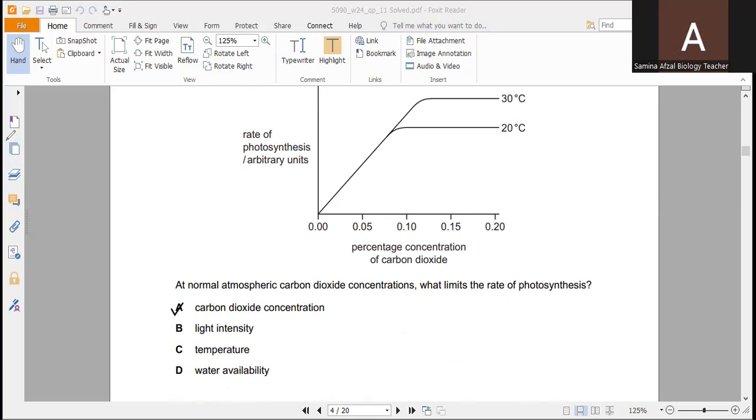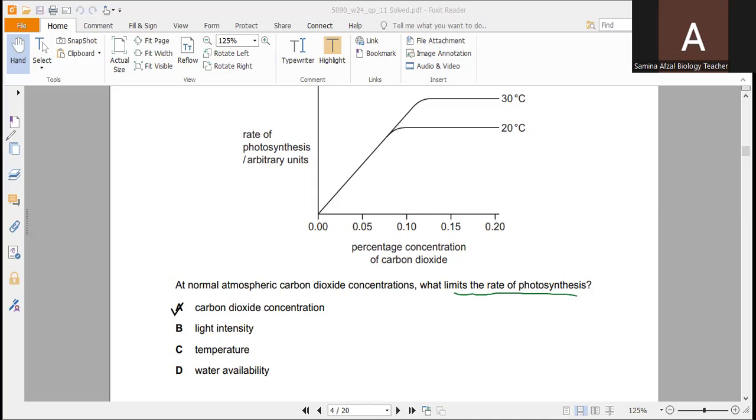At normal atmospheric carbon dioxide concentration, what limits the rate of photosynthesis? What limits the rate of photosynthesis? Photosynthesis takes place, but at high temperature the rate of photosynthesis is increasing till the optimum temperature. After that, again the process of photosynthesis will stop.